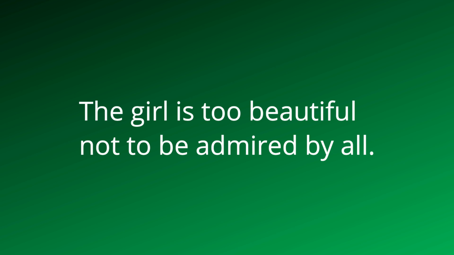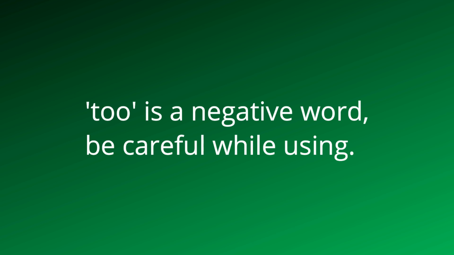Use too. He is so old that he cannot walk. He is too old to walk. The girl is so beautiful that she is admired by all. The girl is too beautiful not to be admired by all. Too is a negative word, so one has to be very careful while using it.